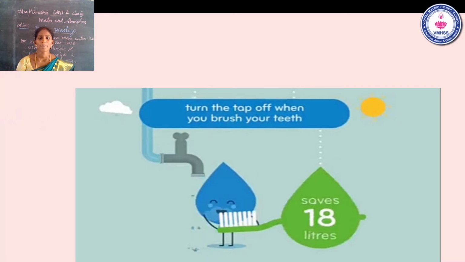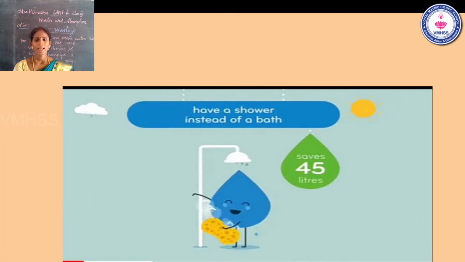Turning the tap off when you brush your teeth saves 18 liters of water per day. So please save it. And have a shower bath instead of a tub bath. It saves 45 liters of water per day. So use a bucket only during the bath.